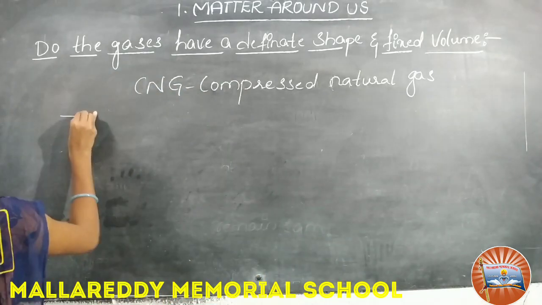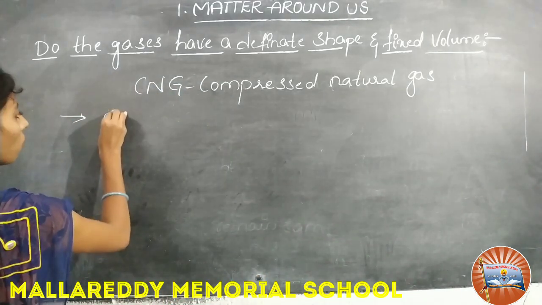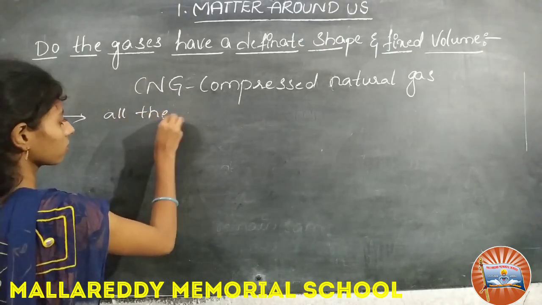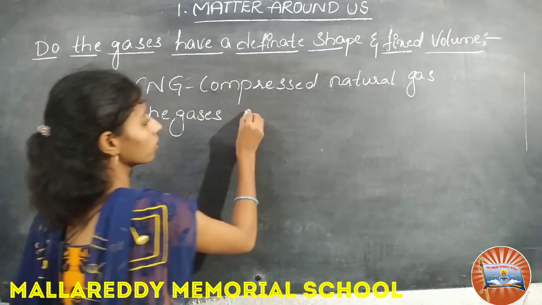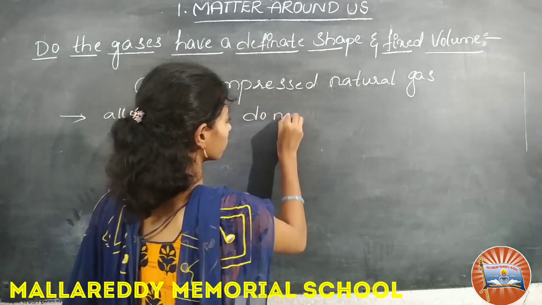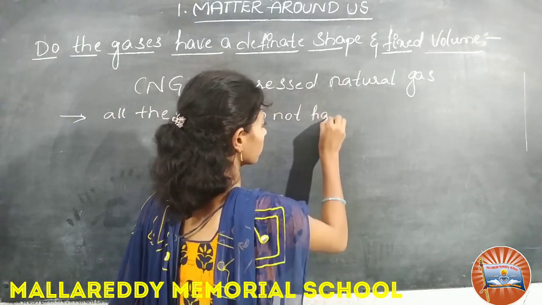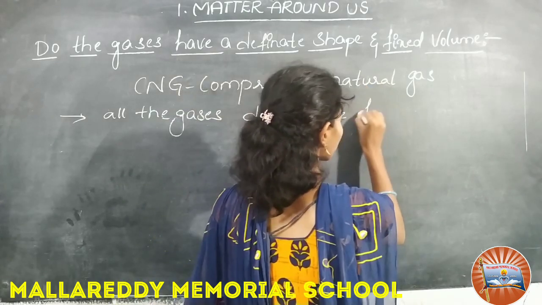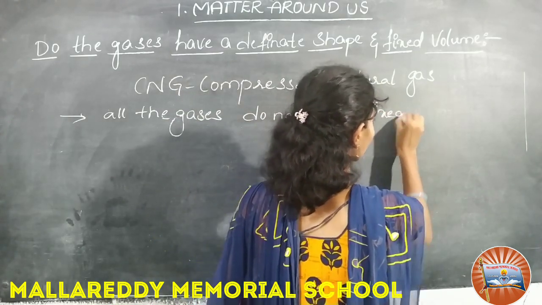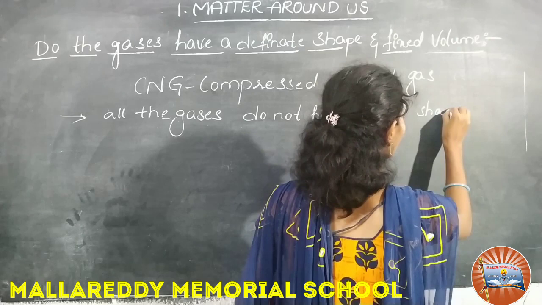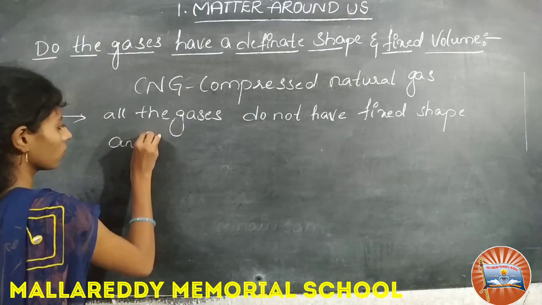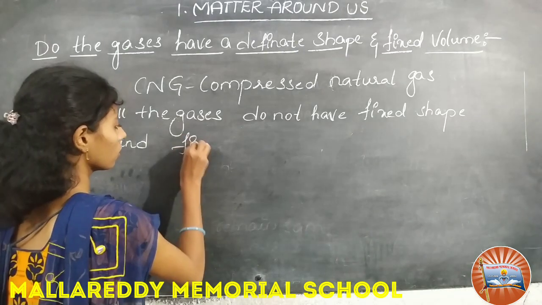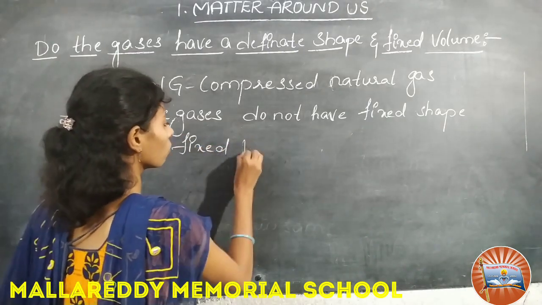So all gases do not have a fixed shape and fixed volume.